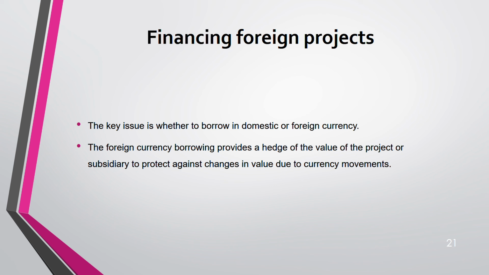It's like if you're supposed to get an inflow in a certain currency, let's say from your foreign subsidiary, you're going to have an inflow invoice, right? Let's say there's an adverse movement, so your inflows are reduced. But what are you going to do? If you have an asset in one currency, go and take a liability also in the same currency. So they both will offset. Asset and liability in the same currency will offset against each other. Hence, your risk will reduce. That is the meaning of hedging. You're managing the risk, right?